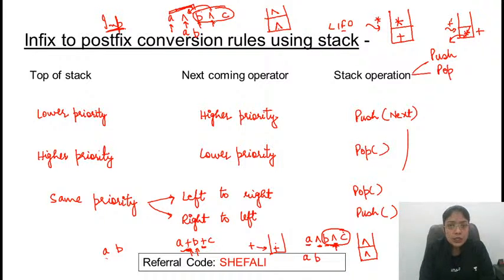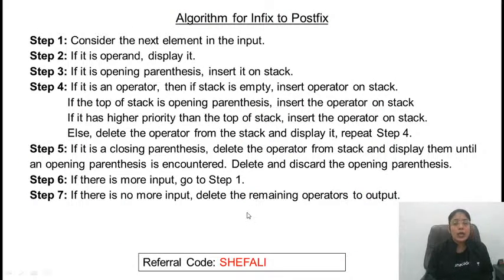Although I have discussed the algorithm, if you have an operand coming, then just print it as it is. If an operator is coming up, then we need to perform the push operation or the pop operation. So on what basis do we have to perform the operations? These are the possible cases. Case 1, case 2, case 3. Let's go to the algorithm.